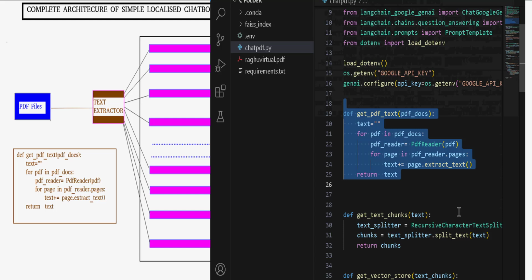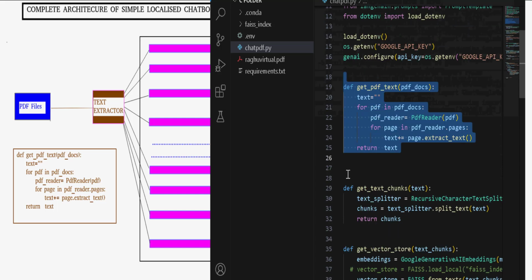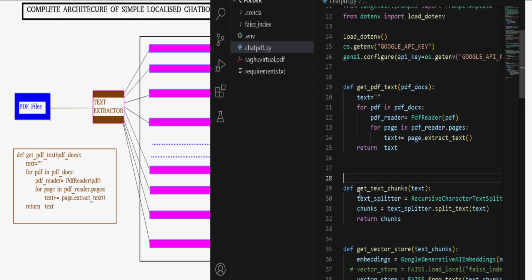Next, by virtue of this function, the entire PDF will be split into different chunks of text with this recursive character text splitter.